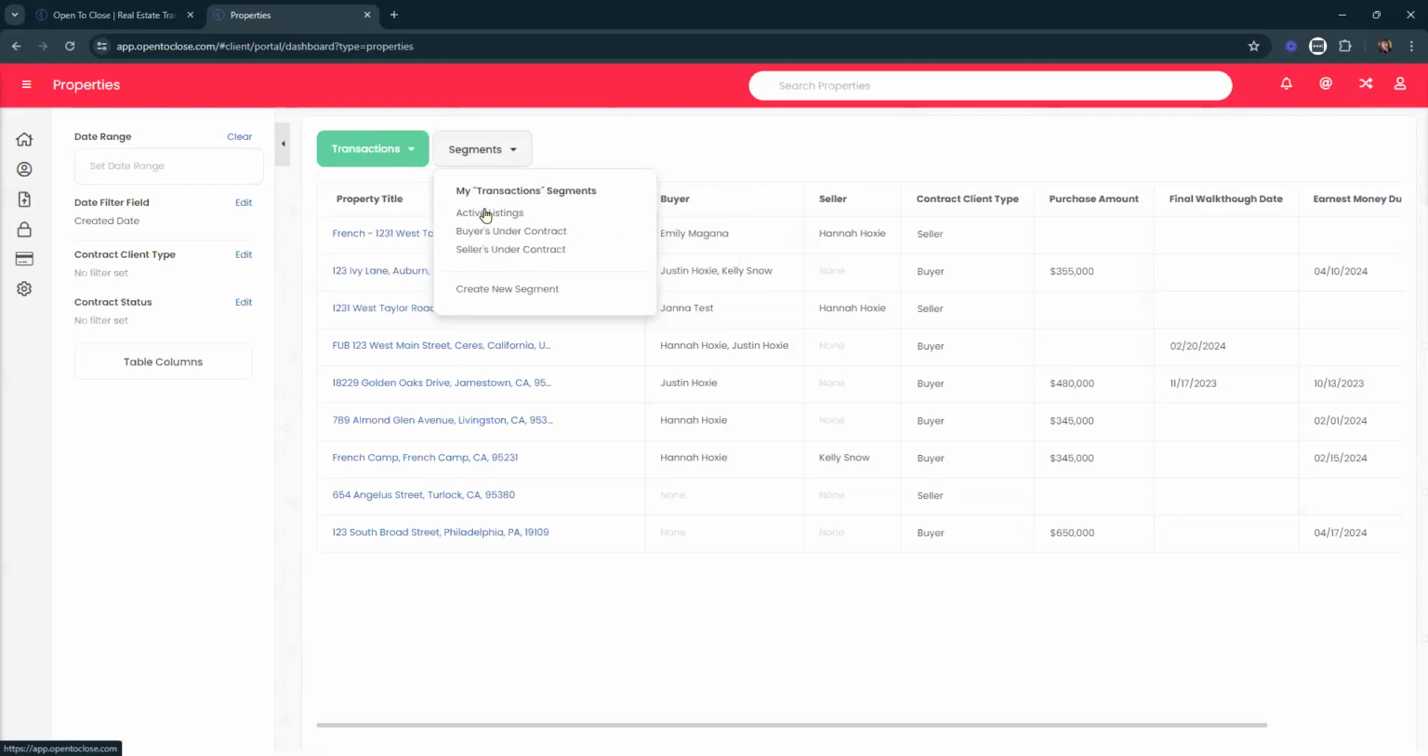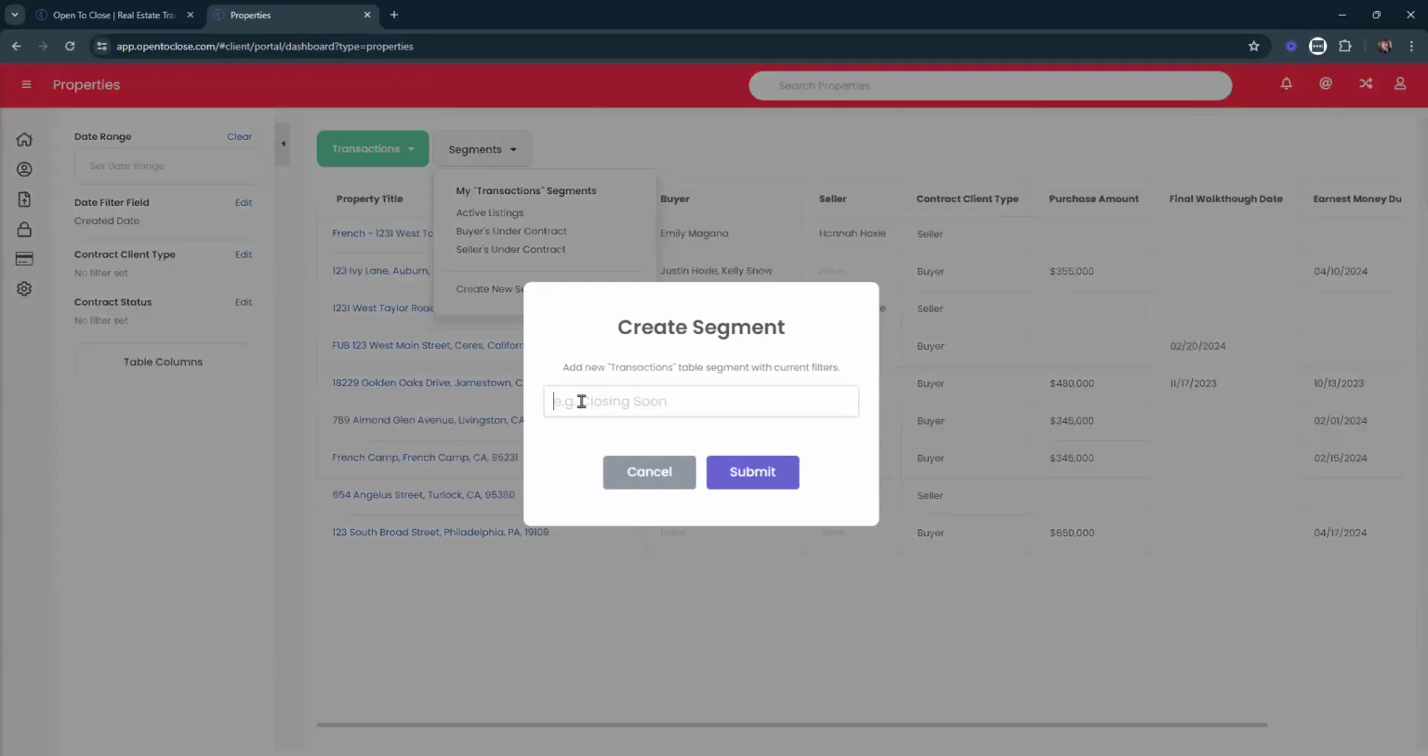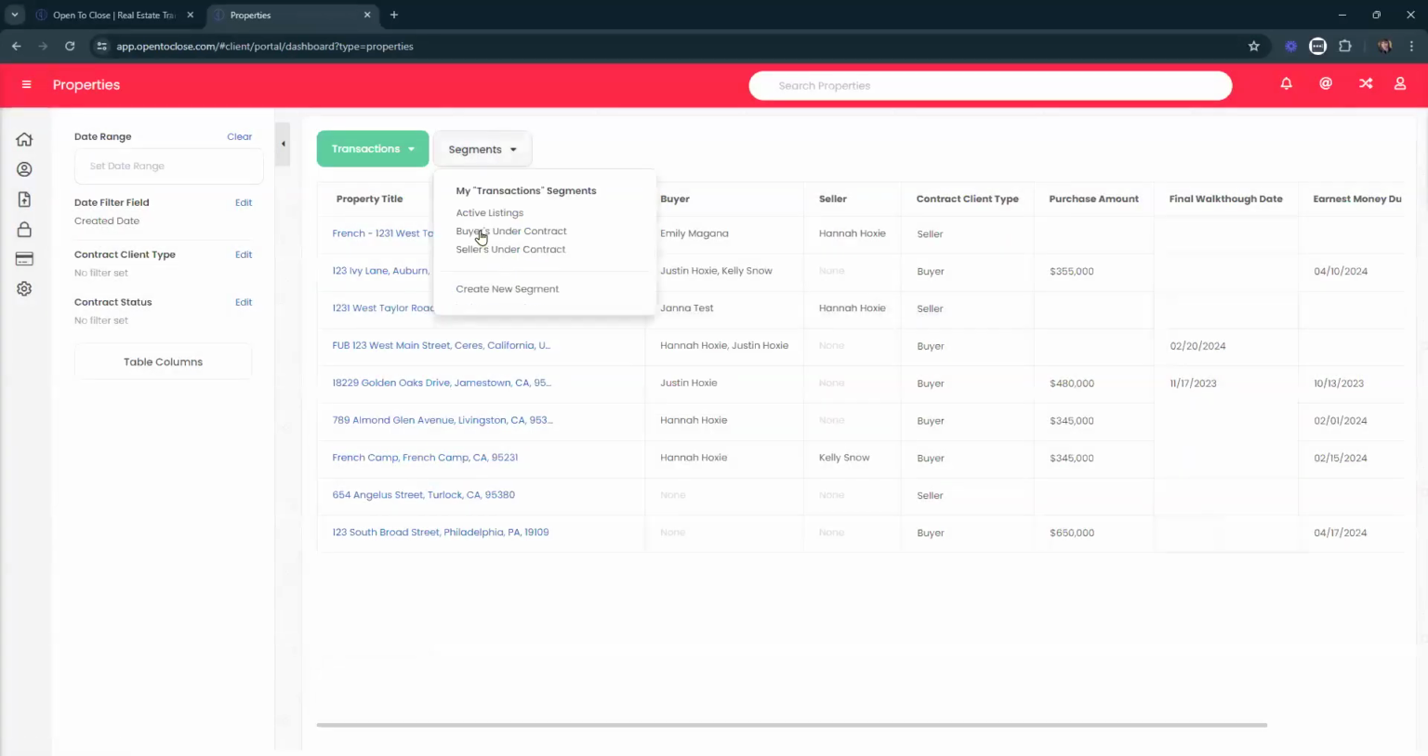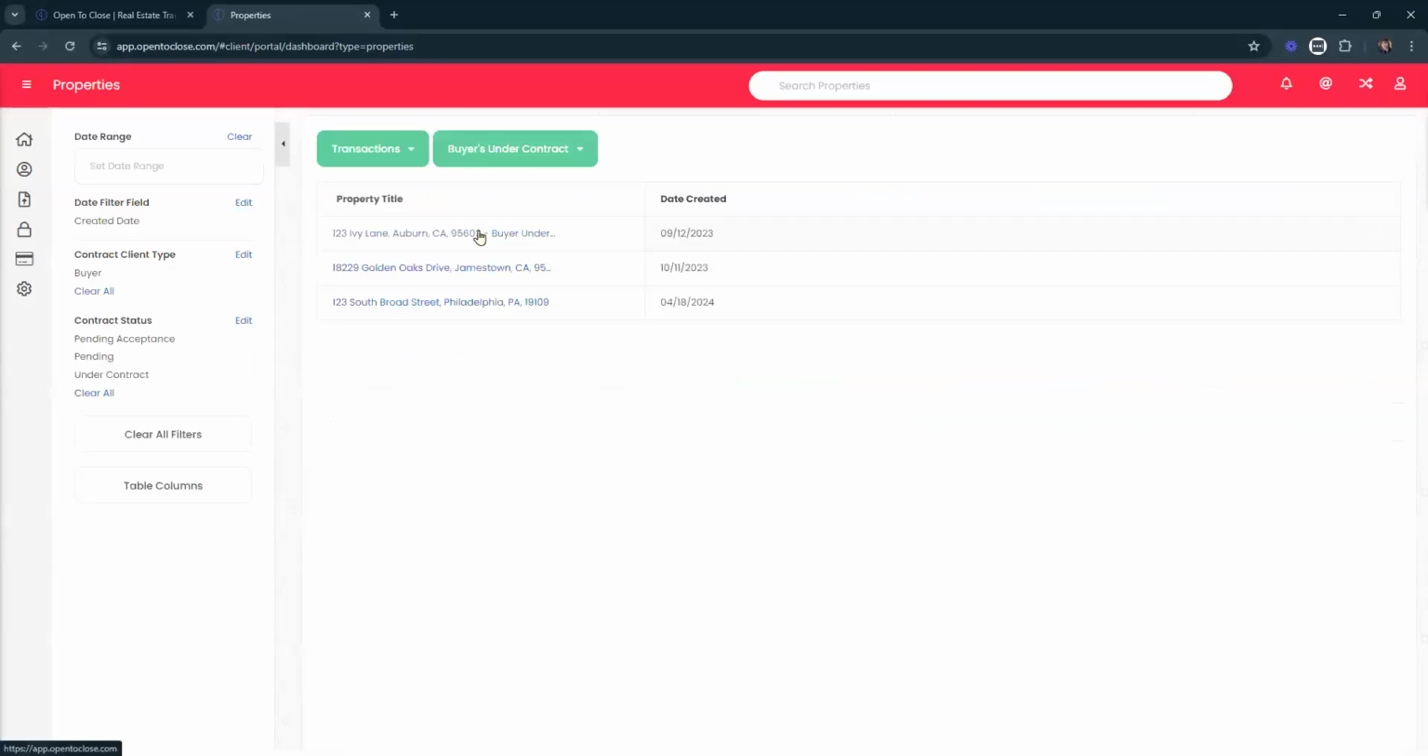You can see here I've got an active listing, buyers under contract, sellers under contract. We can also select create new segment if we wanted to create a new one. I'm going to go ahead and select one of the ones I already have created. Again, it's just saying create segment, and that segment gets created here.